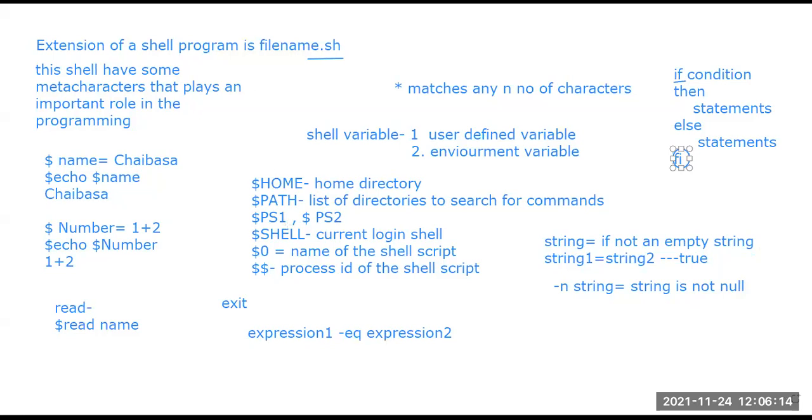Fine. So this is if, and there is else if also. All these parts are available. So we can use this control structure in our shell programming also. Whatever logic is in other programming, we can use here in shell programming also.